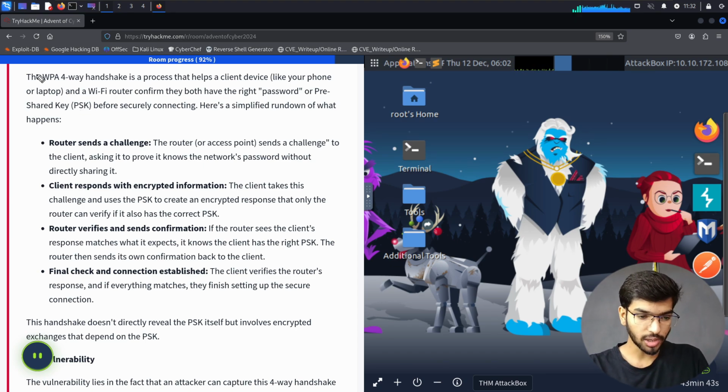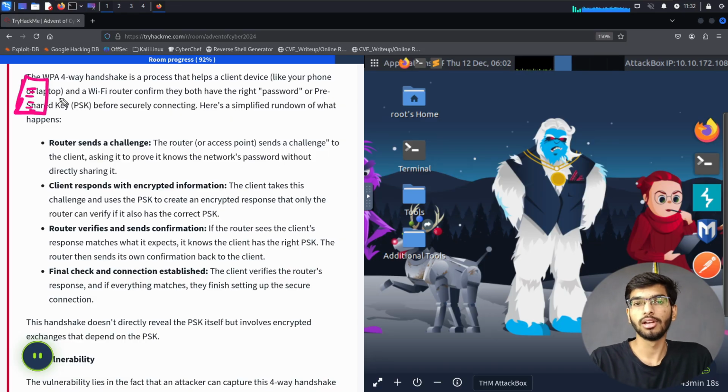Now, a router is going to send you something when you try to connect to the network, because the router wants to identify that you have the password. It's not directly going to ask you for a password; instead, it's going to ask you to solve a challenge, asking the client: tell me that you have the password without telling me that you have the password. So it's going to give you a challenge, telling you to encrypt something with the password key or something like that. That's going to happen in the first step.